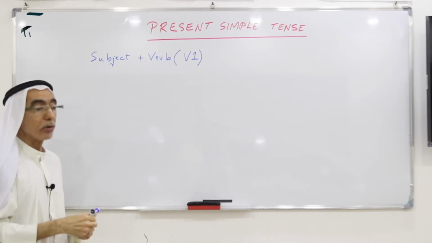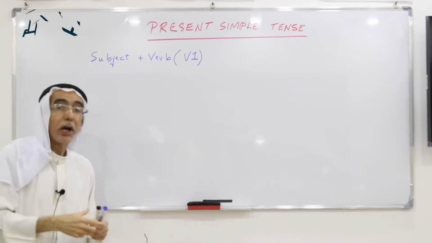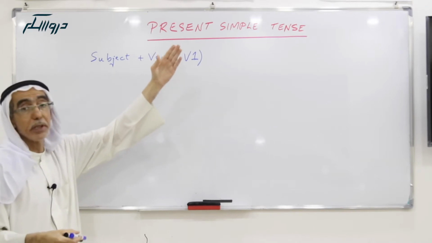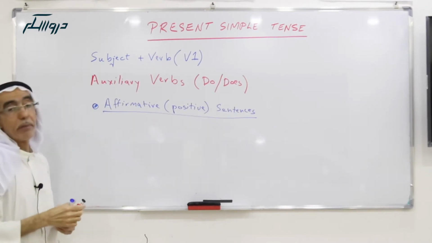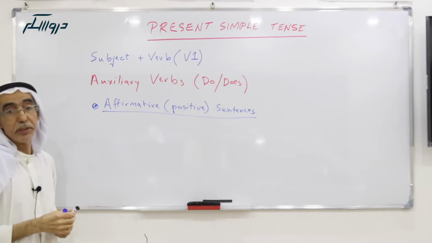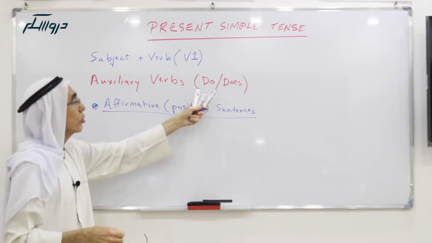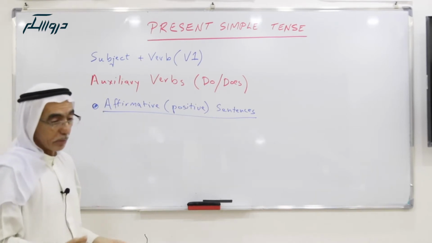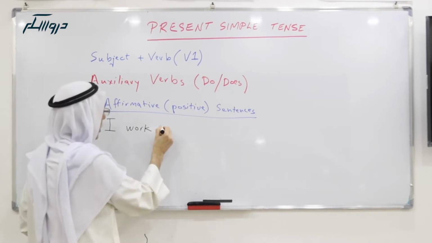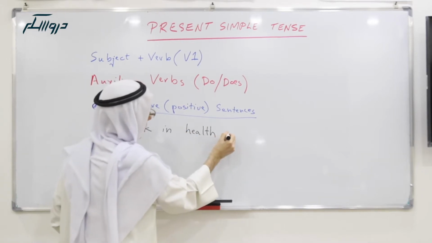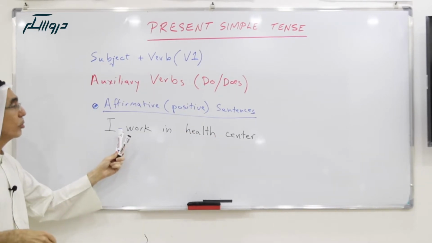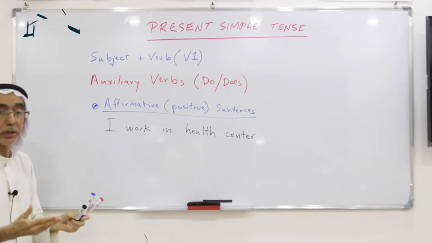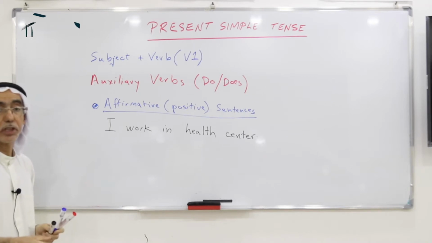Now we'll talk about the auxiliary verbs do and does, which are used with present simple tense. For affirmative or positive sentences, we don't usually put do or does. For example, I work in health center. Here there is no do. The auxiliary verb is not usually used. It is omitted because the sentence is clear.